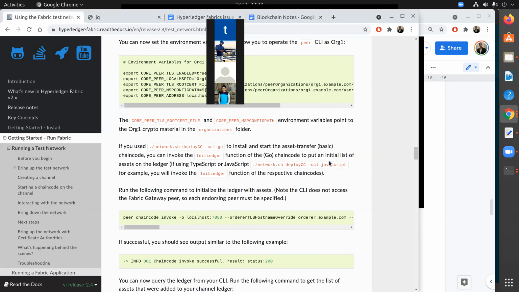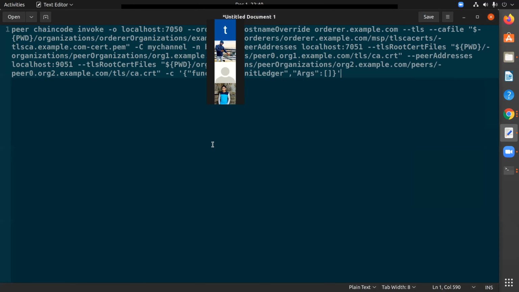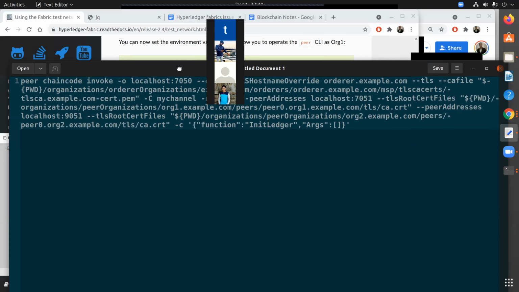Now, we basically need the certificate authority for the certificates, and we also need the MSP. All those configurations we'll see later in detail, but this command has everything. Let me just show you somewhere. Maybe I have that here. So this is the command we are going to execute to initialize the ledger.